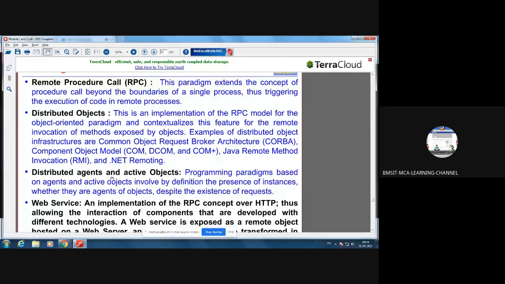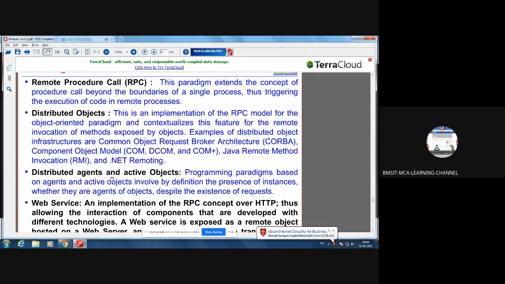Then distributed objects. When the system itself is distributed, then obviously the objects are also distributed. That is quite common in the object-oriented paradigm. We also discussed the standards available for achieving communication between distributed objects. Examples of those standards include CORBA, that is Common Object Request Broker Architecture, and another one is DCOM, then RMI, and .NET remoting.